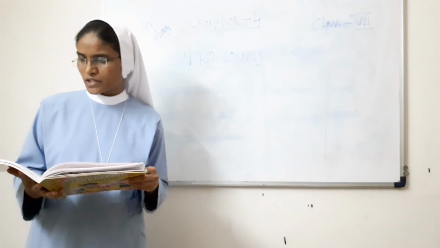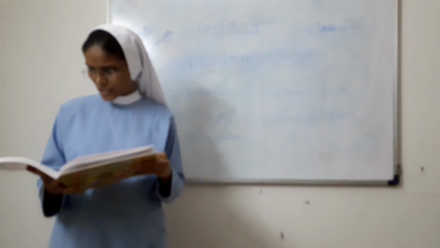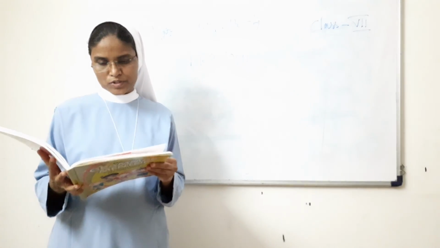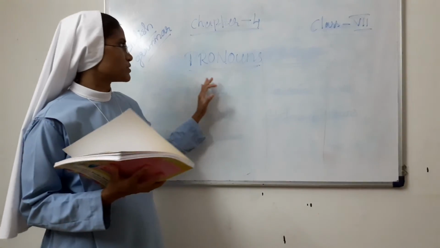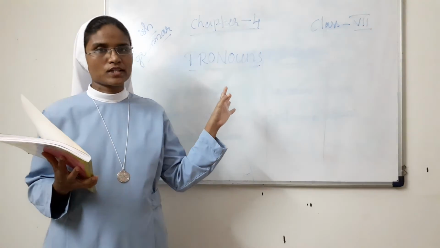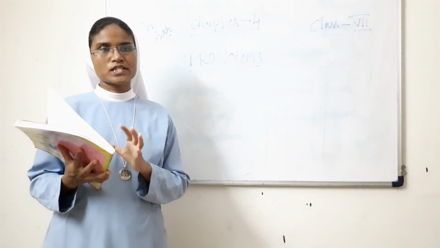Here are the exercises. A. Fill in the blanks with the correct emphatic or reflexive pronouns. B. Pick out the pronouns and name them. Third, fill in the blanks with suitable relative pronouns. These are the exercises in this chapter. I think you understand this chapter. There are 9 types of pronouns. So what do you know already? What is the pronoun? These are the things we can understand from this chapter.